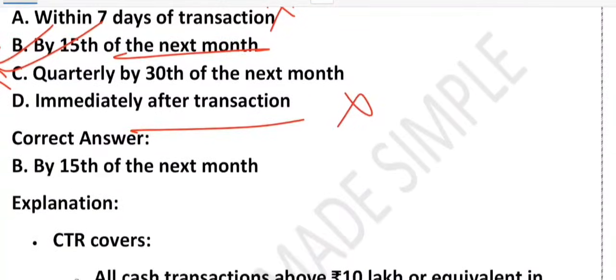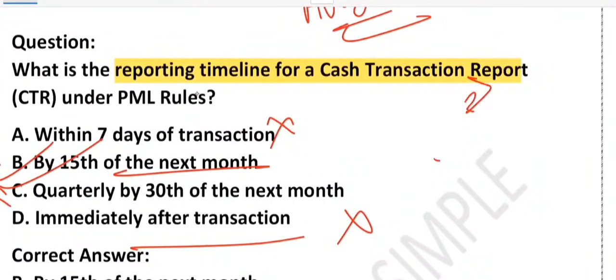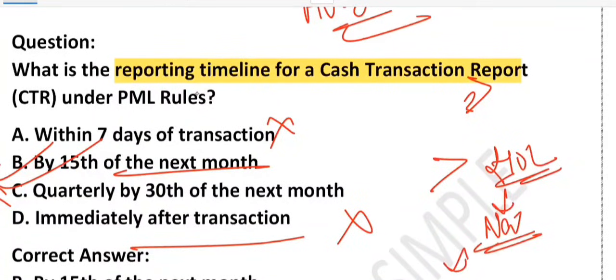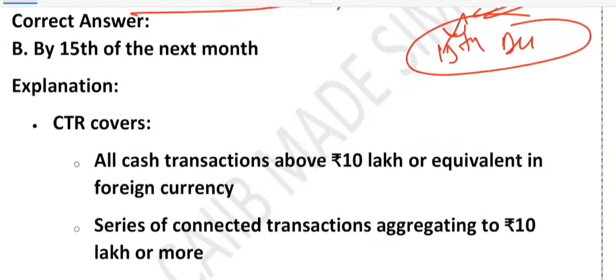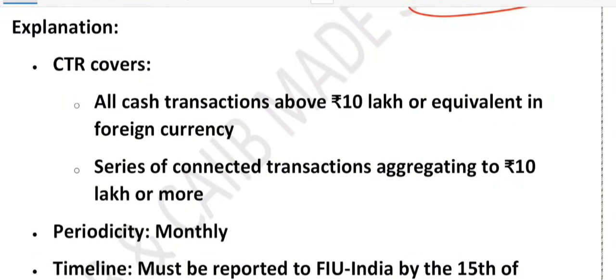Suppose a bank sees a cash deposit of more than 10 lakh in November. It must report it by the 15th of December. I hope that makes sense. So remember, CTR covers all cash transactions above 10 lakh. That's why it is called CTR, cash transaction report. It always deals with cash, or a series of connected cash transactions aggregating to 10 lakh or more. Periodicity is monthly, timeline by the 15th of the following month.